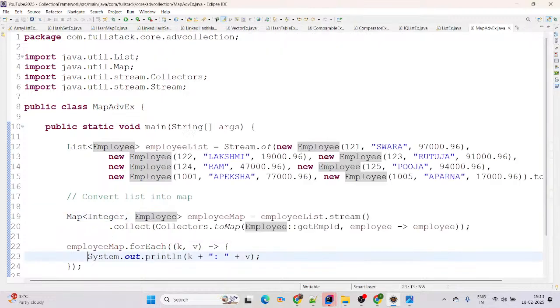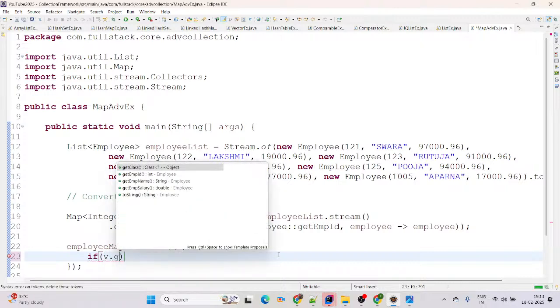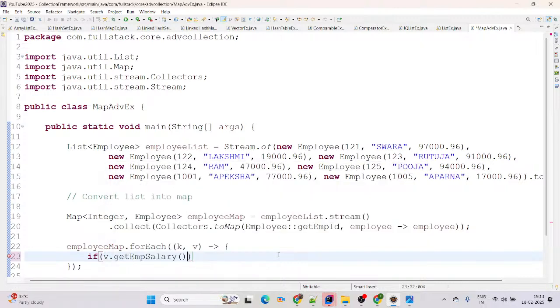Now the question comes here: filter the records of those employees who have salary more than or equal to 50,000. Then simply add the condition here, if value, it means v dot getEmpSalary. From the value we are getting the salary, and those that have more than or equal to 50,000.